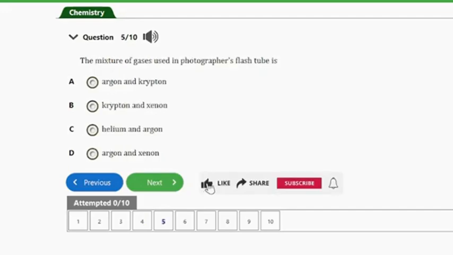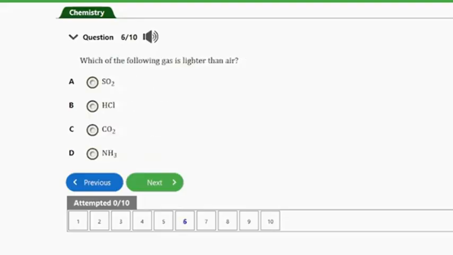So let's quickly look at the next question. That's question number 5. It says, the mixture of gases used in photographer's flash tube is A. Argon and krypton. B. Krypton and xenon. C. Helium and argon. D. Argon and xenon. So guys, the answer to this question is krypton and xenon. So let's consider the next question, question number 6.